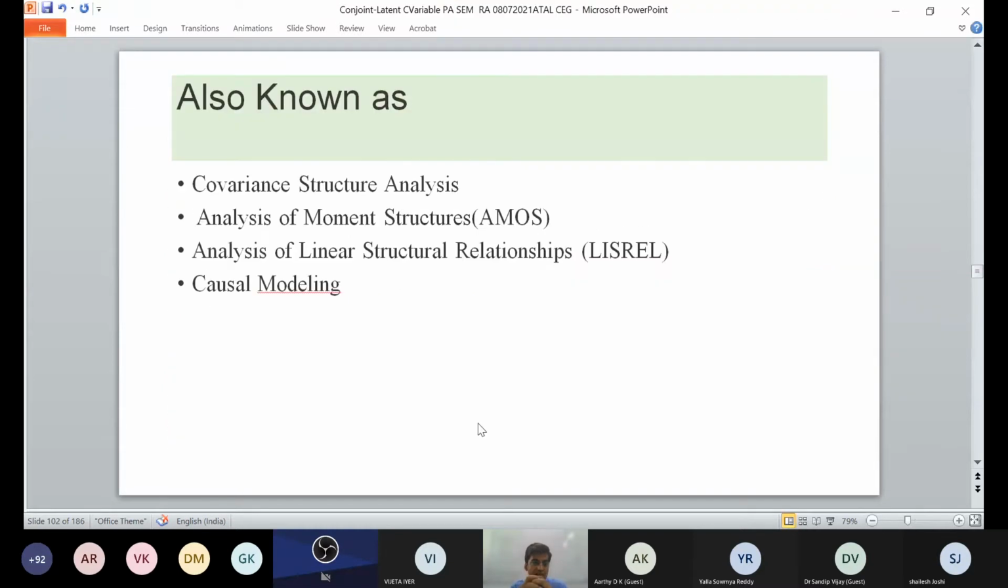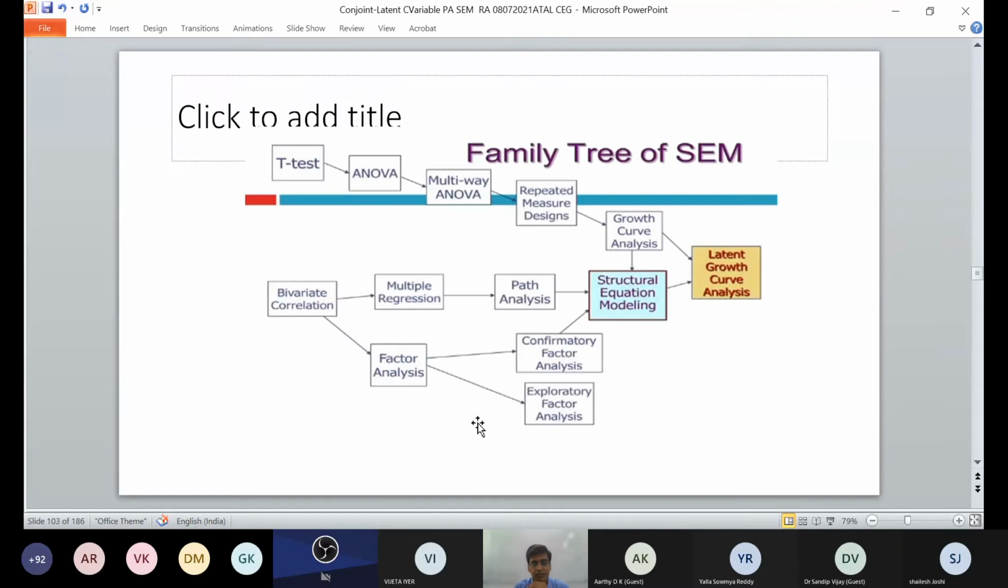It is also known as covariance structure analysis. It is also known as analysis of moment structures, AMOS. It is also known as analysis of linear structural relationships. It is also known as causal modeling. This is very important. You need to understand how this analysis is actually useful in your research work.